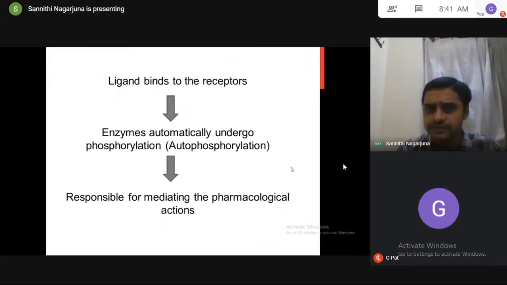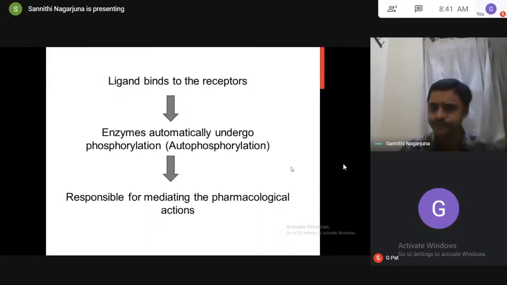The ligand binds to the receptors. When the ligand binds to the receptors, the enzyme attached to the receptors will automatically undergo phosphorylation, and that autophosphorylation of the enzyme is responsible for mediating pharmacological actions. Got it? So nothing else here. The receptors are directly attached to enzymes. When the ligand binds to the receptors, the enzyme attached to the receptor will automatically undergo phosphorylation. That autophosphorylation of enzymes is responsible for mediating the pharmacological actions. So nothing else, that's all.